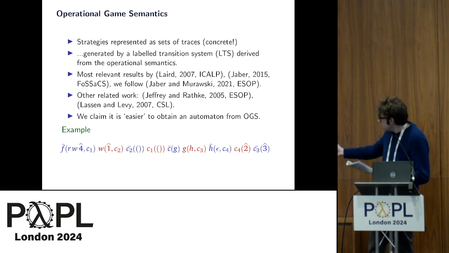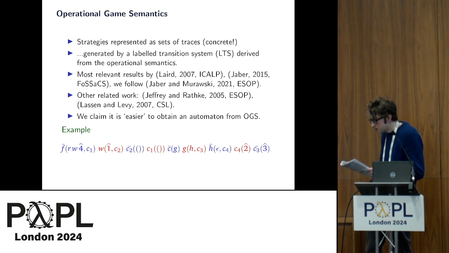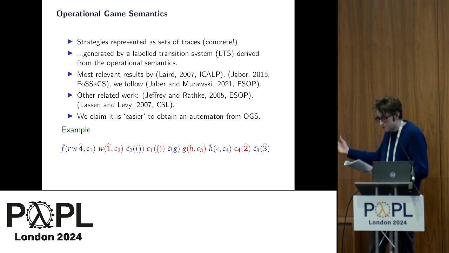So just to highlight some aspects of our traces, they're built over some infinite set of names, which are used to encode thunks that have been passed across the boundary between the term and its context. We have alternating actions of question and answer, of player and opponent actions, which can be either question or answers.